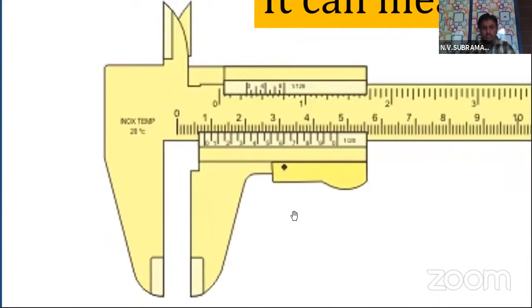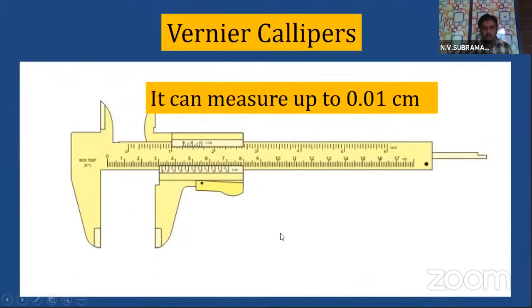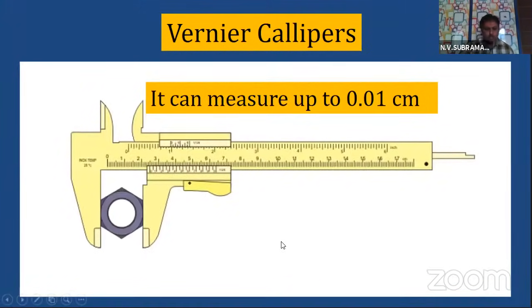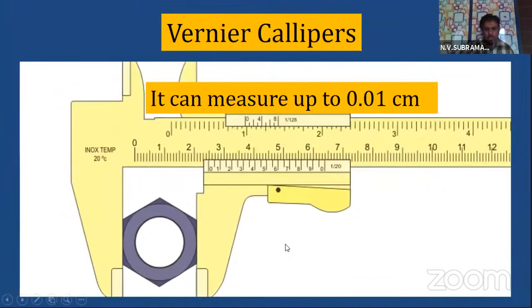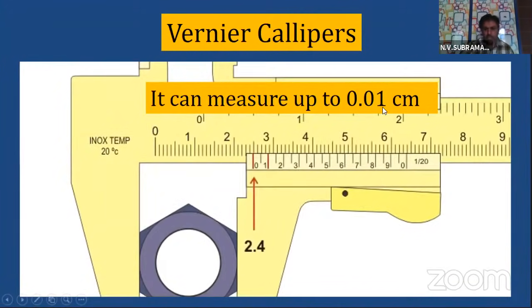So many things it can do. That is the importance of vernier calipers. I hope I have shown you the instrument and its working, and it can measure up to how many centimeters? 0.01 centimeters. So this is how the reading is taken. You will be explained about it in your practicals.